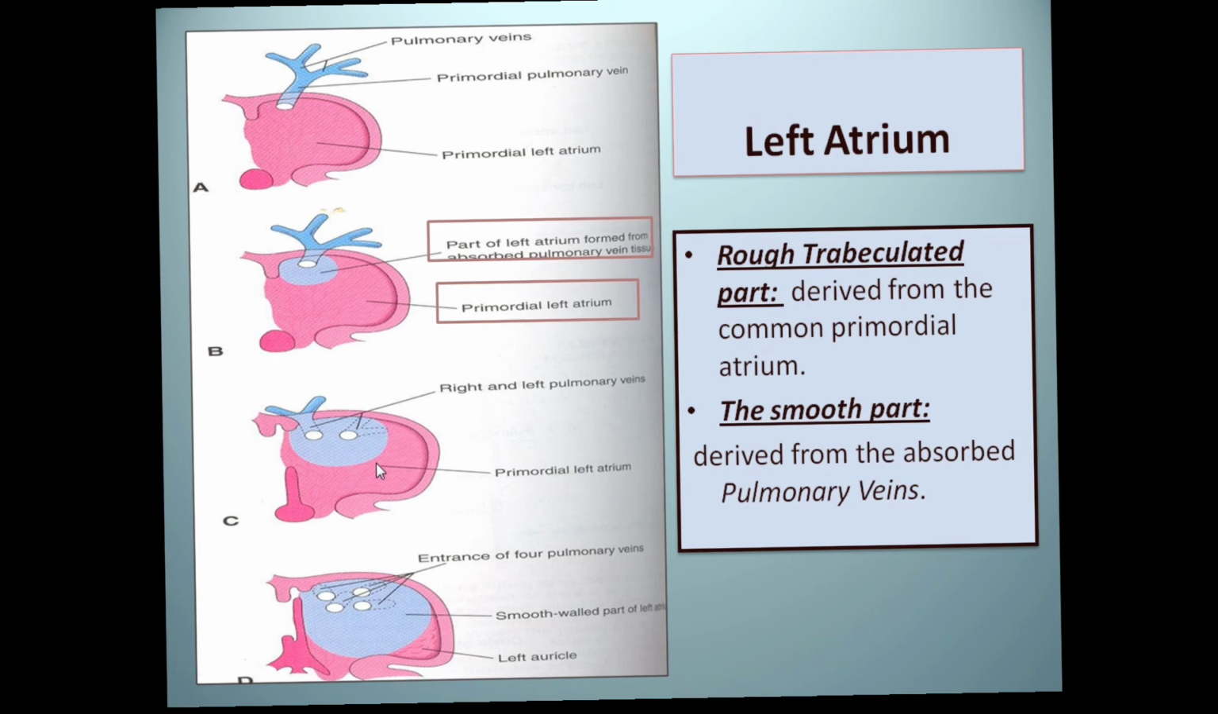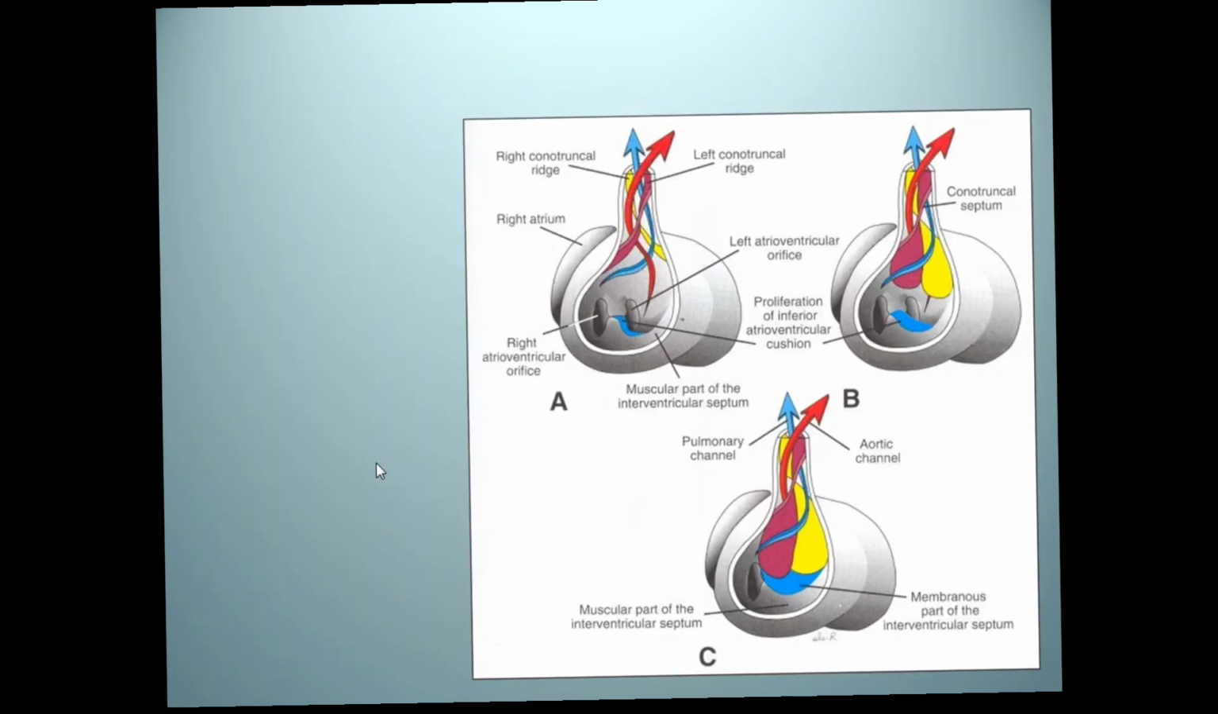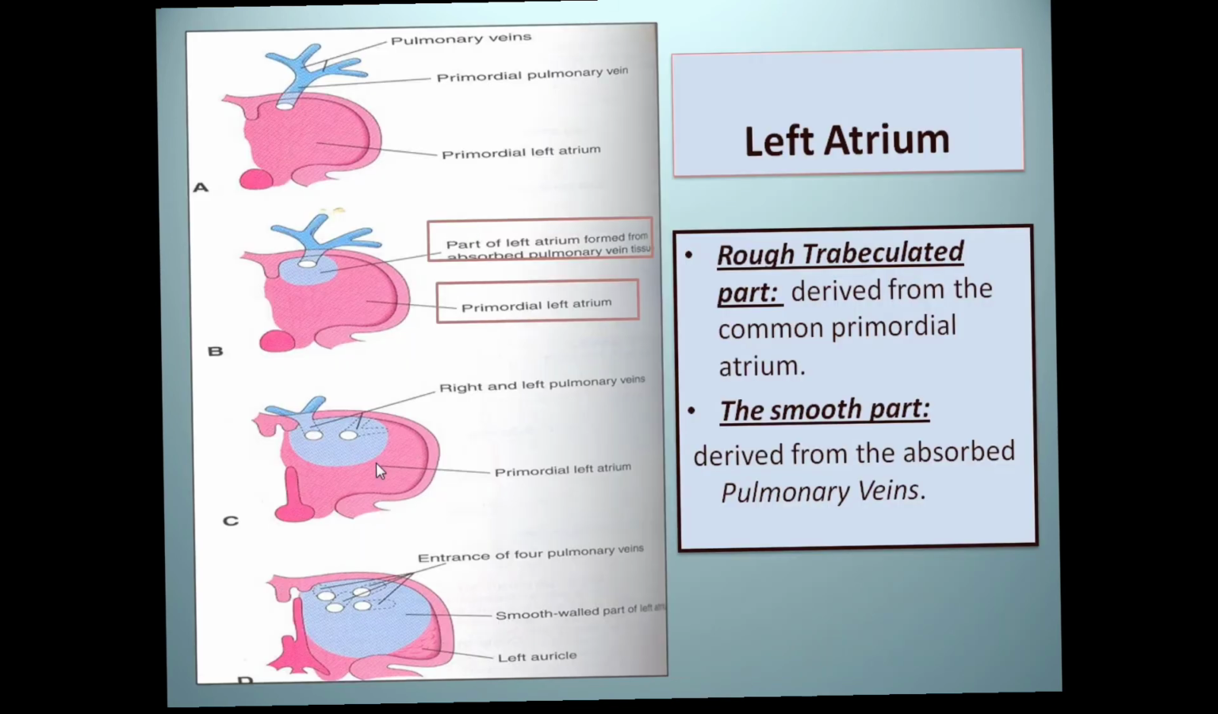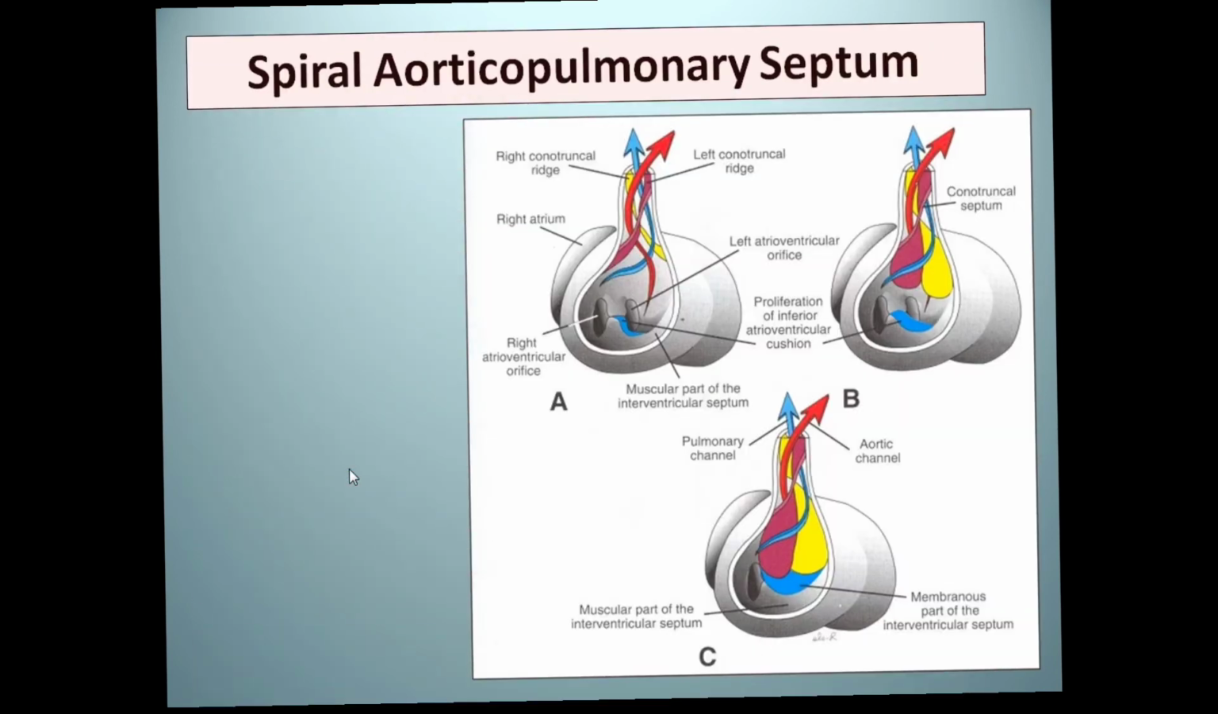The partitioning of the truncus arteriosus. The truncus arteriosus is the cranial part of the bulbus cordis, and that is the arterial end of the arterial outflow tract of the primordial endocardial tube. This is the same portion of the endocardial tube where the arterial end was, and it was interconnected, canalized with the dorsal aorta. So it divided into two by the